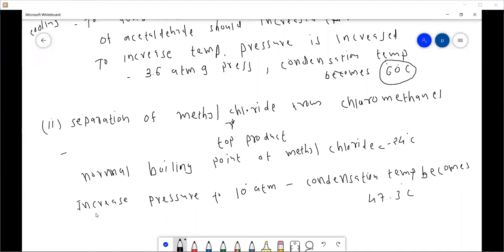All right. Now the third example is the distillation of ammonia from aqueous ammonia solution.